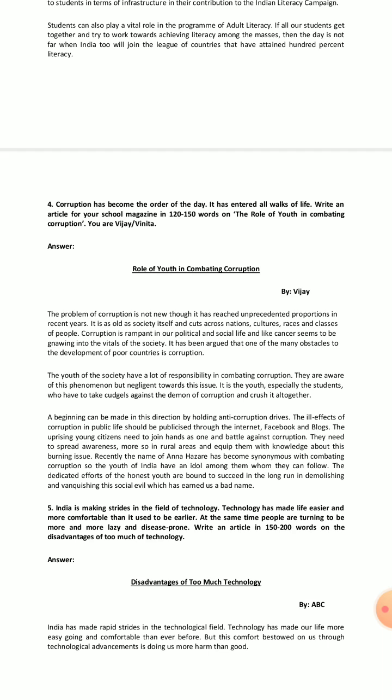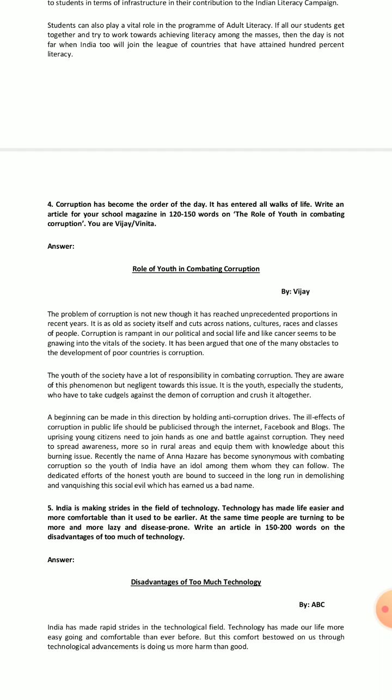If all our students get together and try to work towards achieving literacy among the masses, then the day is not far when India too will join the League of Countries that have attained 100% literacy. Now, it is a far cry at this moment, but it is possible if the students come forward and are very seriously dedicated to this noble service of educating the illiterate masses of our country.